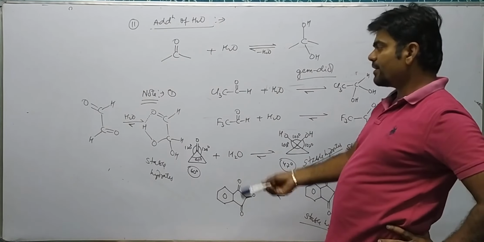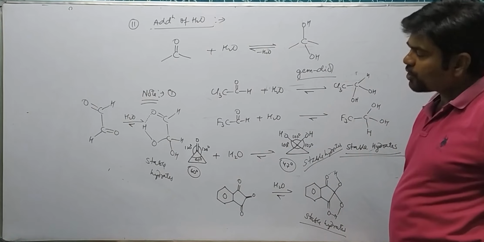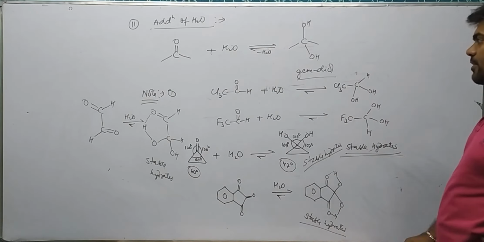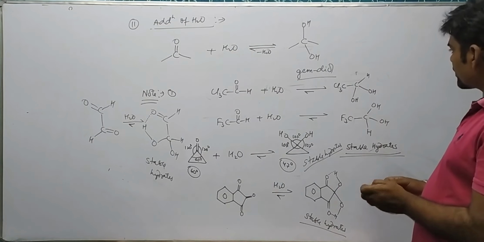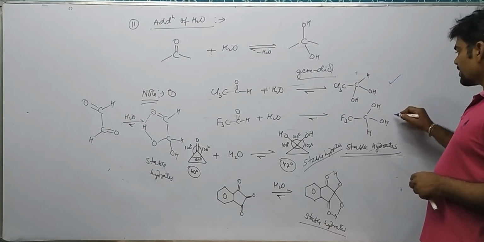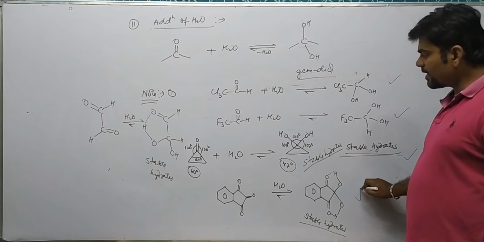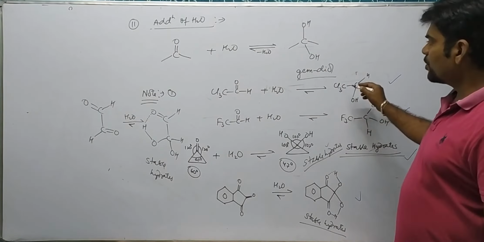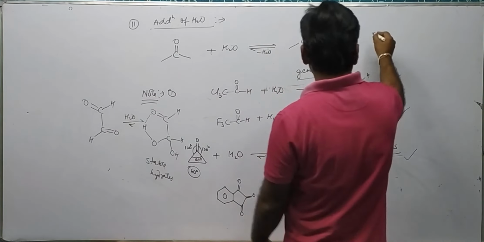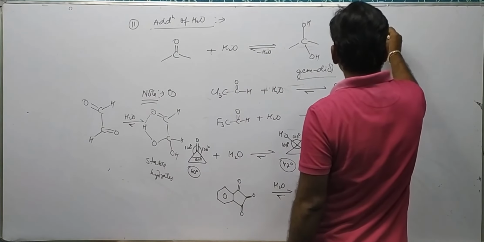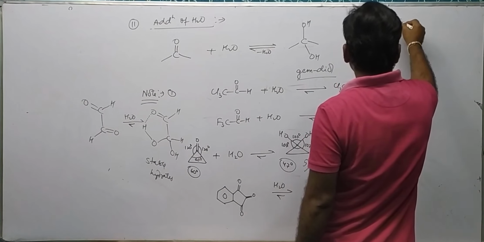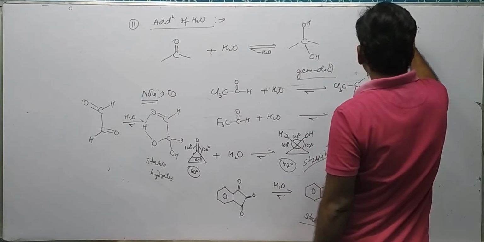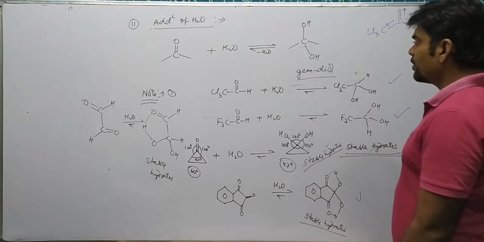In some cases, hydrates are stable. In most of the cases, hydrates are unstable. Therefore, equilibrium is shifted towards the backward direction. So in these cases, hydrates are stable. These are the stable hydrates. So their stability lies in dipolar repulsion. If you see CCl3, C double bond O, H, their dipole moment is along this side.